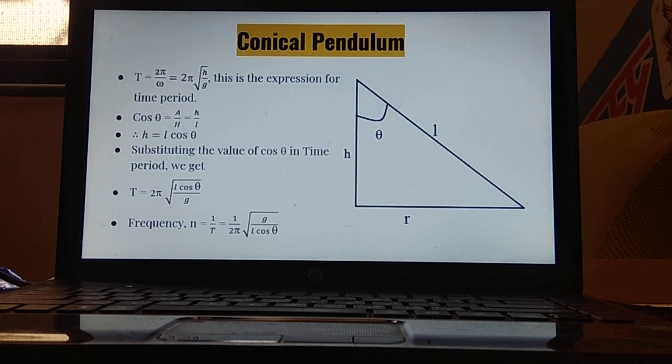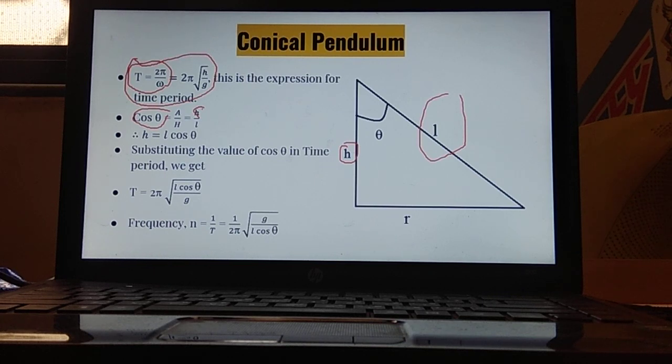Now, again we have got this relation, T is equal to 2 pi root H upon G, from 2 pi upon omega. This is a formula as well, which you should learn. Now we will be taking the ratio of cos theta. Cos theta is adjacent upon hypotenuse. Over here, this is theta again, and the adjacent side to this theta is H. The hypotenuse of this triangle, this bigger side, is L. So I have written H upon L.